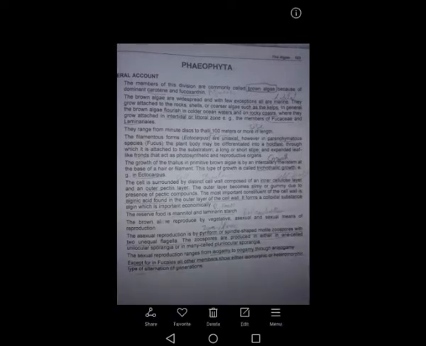If we look at the growth pattern, the growth of the thallus in the primitive brown algae is by intercalary meristem at the base of a hair or the filament. This type of growth is called trichothallic growth, as found in Ectocarpus.